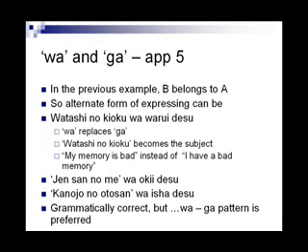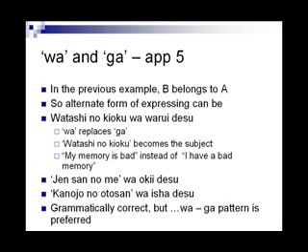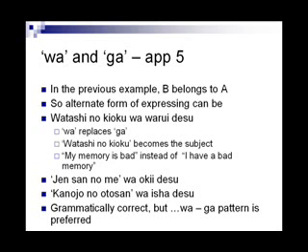In the example discussed in the previous slide, B belongs to A, so there is an alternate structure that is possible. Instead of A wa B ga adjective desu, you can say A no B wa adjective desu. With A no B becoming the new subject, the particle used is wa. Watashi no kioku wa warui desu. Watashi no kioku becomes the subject. The structure is then A wa B desu, where A is watashi no kioku. My memory is bad instead of I have a bad memory.